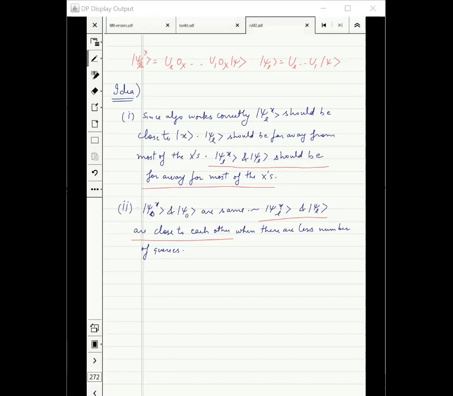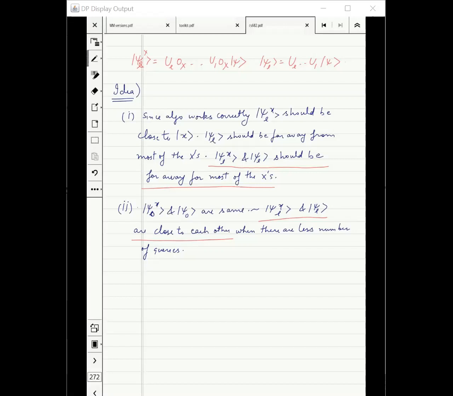First point says that we have to travel a long distance. Second point says that if we do a small number of queries, then we have traveled only a small distance. That's the idea. Questions? How many people are fine till now with the arguments at an intuitive level?